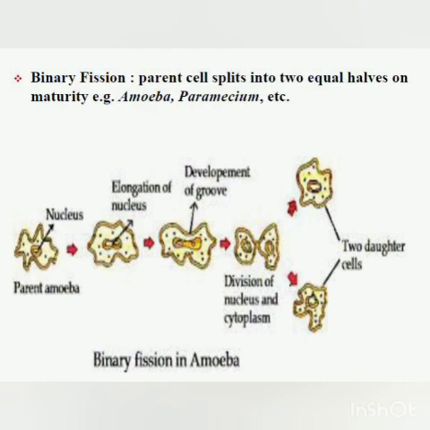Modes of reproduction by unicellular organisms. Unicellular organisms are the organisms which have only one cell, but they are living organisms, so they will perform all the characteristics of living organisms, and reproduction is also one of the characteristics of living organisms.